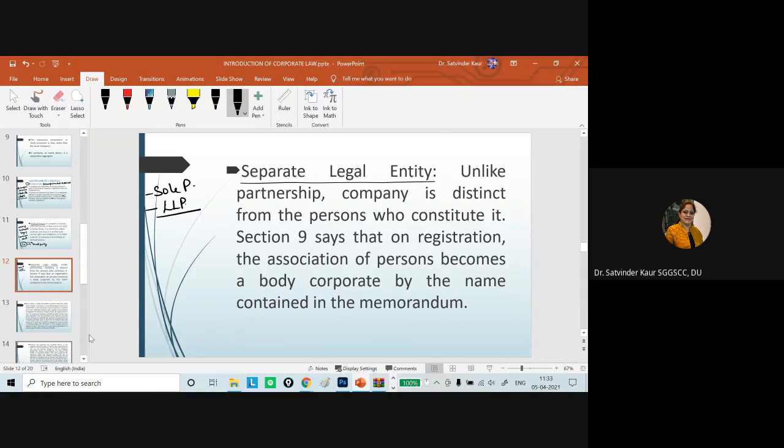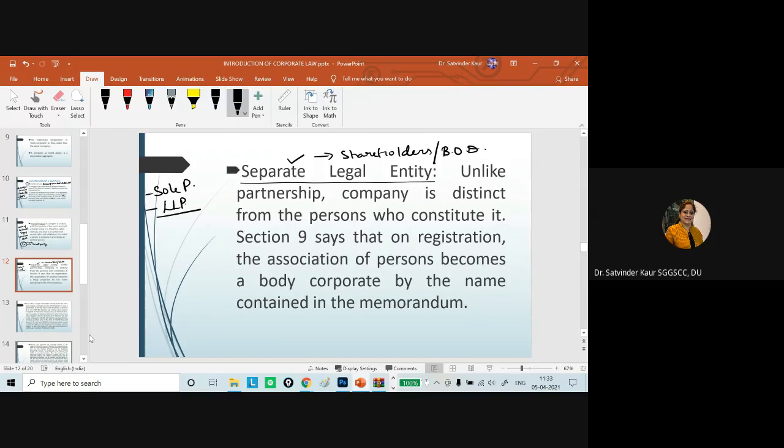In case of the company, it also has a separate legal entity, different from its shareholders, different from its directors, different from any person related to the organization. So the separate legal entity status is given to the company.